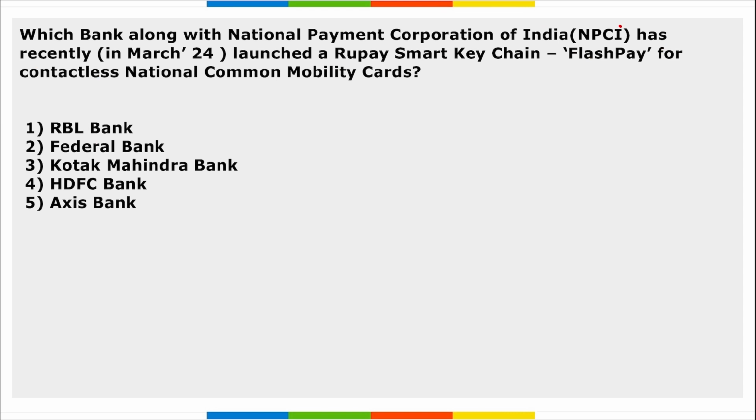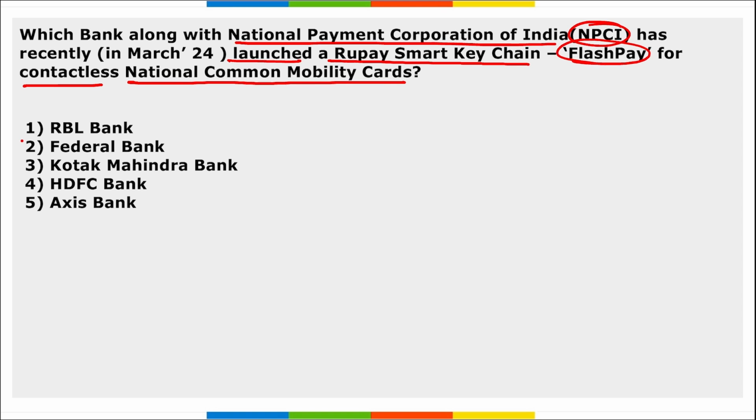Next, which bank along with NPCI, that is National Payment Corporation of India, has recently launched a RuPay Smart Keychain, that is Flash Pay, for the contactless National Common Mobility Card? It is Federal Bank. I repeat, Federal Bank and National Payment Corporation of India, that is NPCI, have launched a RuPay Smart Keychain Flash Pay. This is for the contactless National Common Mobility Card that will be enabled at various metro stations and point of sale terminals.